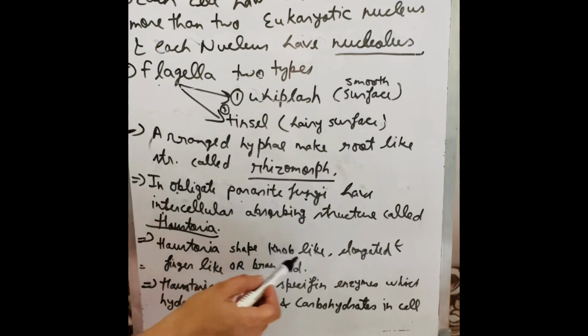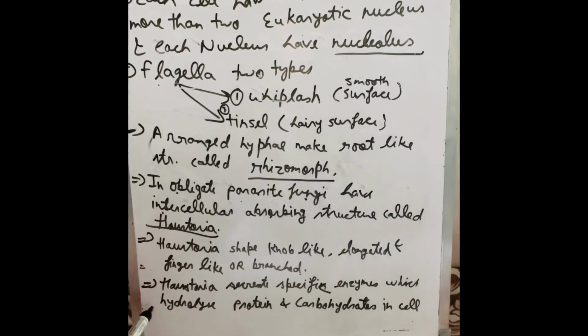Haustoria shape is knob-like, elongated or finger-like, or it may be branched. Haustoria secrete a specific enzyme which hydrolyzes the protein and carbohydrate in the cell.